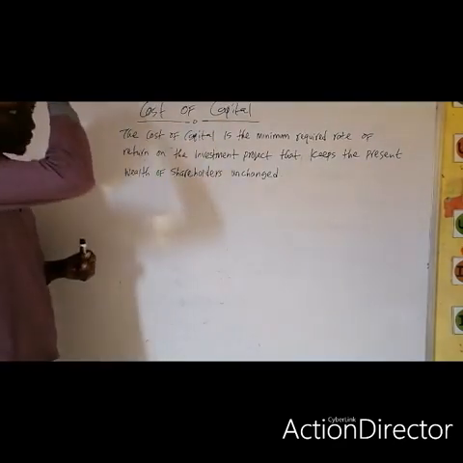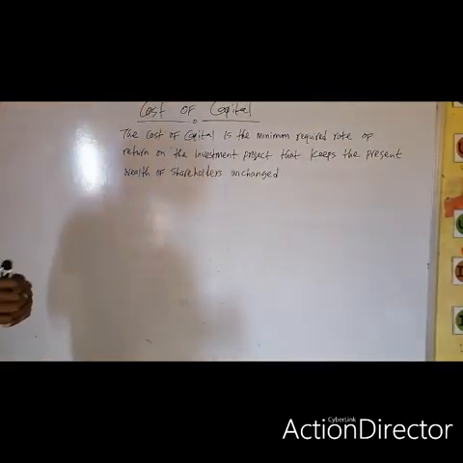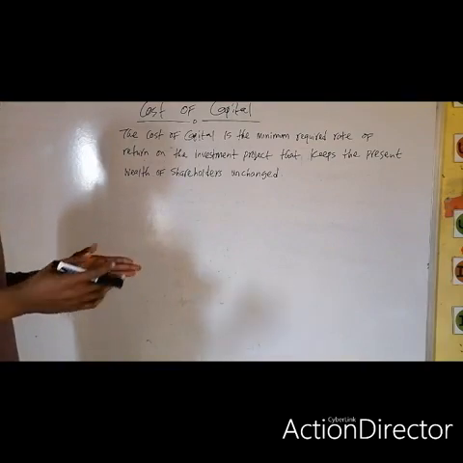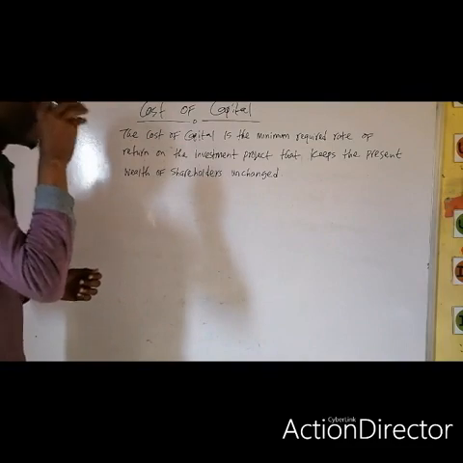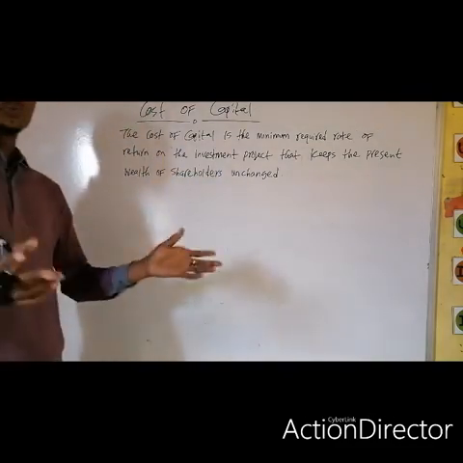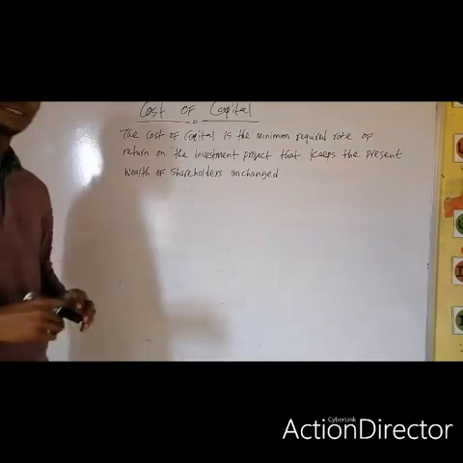From this definition, you can see certain keywords there. Let me attempt to explain my lecture by picking certain keywords. That is the best way to comprehend and understand any topic you are treating.